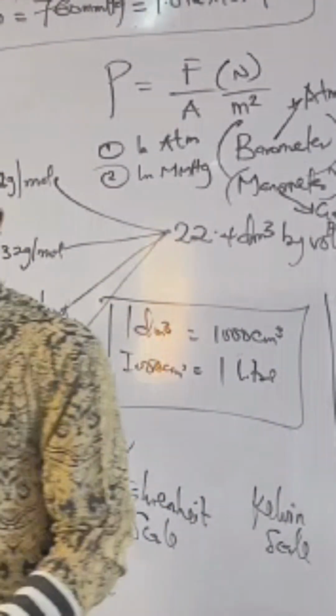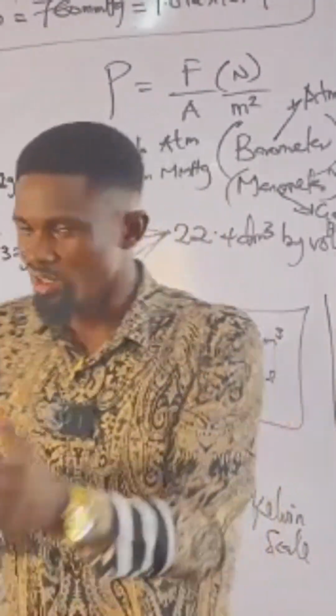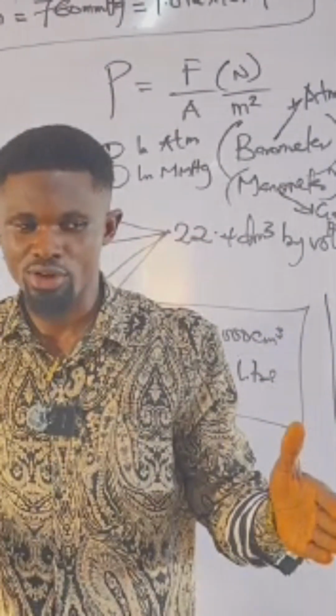The Charles law was the law that we are using to solve calculations under the relationship between volume and temperature. Am I communicating?